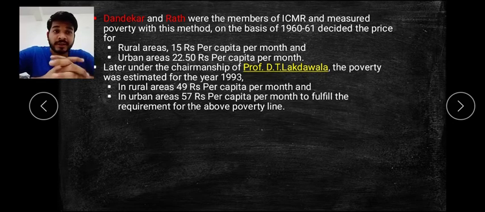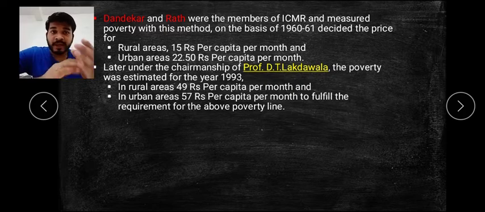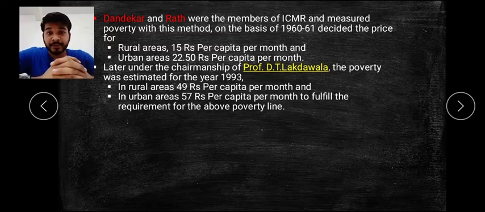Professor D.T. Lakdawala was the chairman under this ICMR, and they estimated in 1993 that it was 49 rupees per capita income in rural areas and 57 in urban areas, or we can say per person per month income.